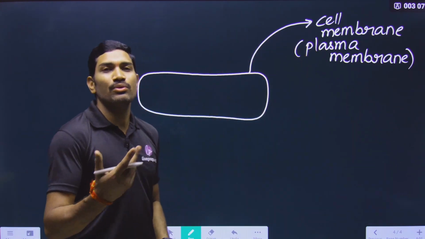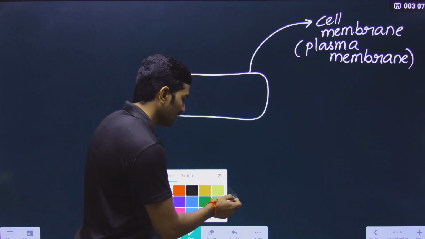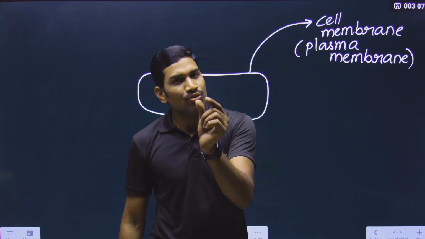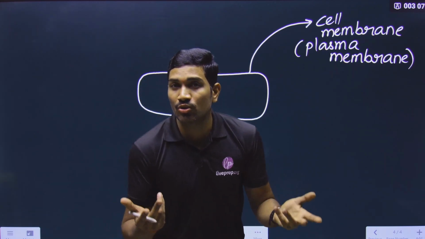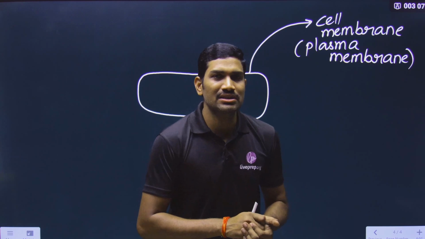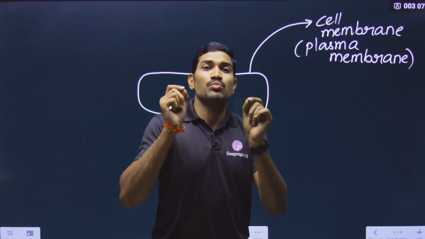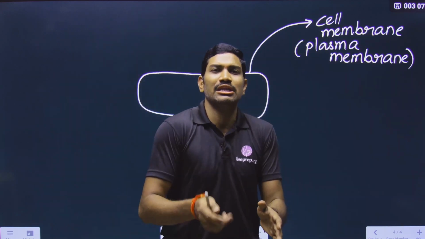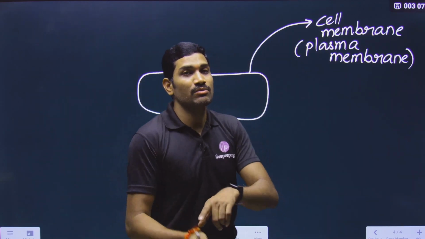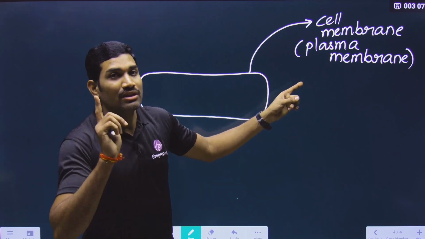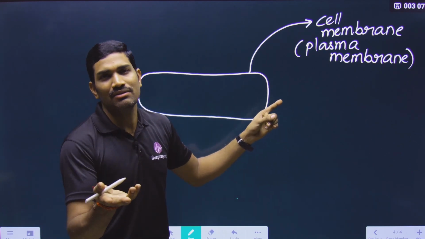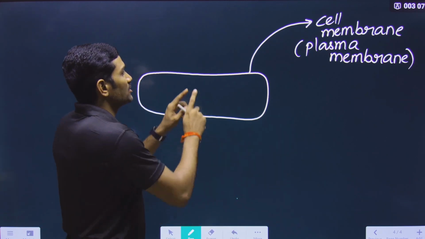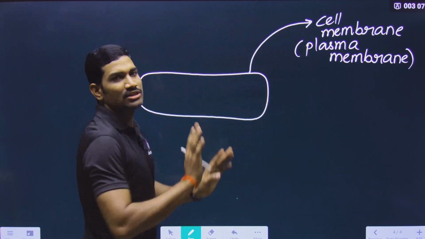And now in the case of prokaryotes, what is the statement? Most of the prokaryotes have a cell wall, but only a few types of prokaryotes do not have a cell wall. Which ones do not have a cell wall? Already we have discussed in the previous lecture. We studied that they are the smallest cells. Among all the cells, prokaryote and eukaryote combined, the smallest cells are mycoplasmas. They are also prokaryotes, but mycoplasmas do not have a cell wall. So for mycoplasmas, what is the outermost layer? Plasma membrane is the outermost layer.